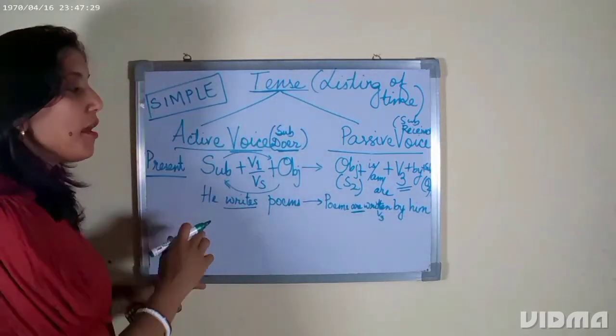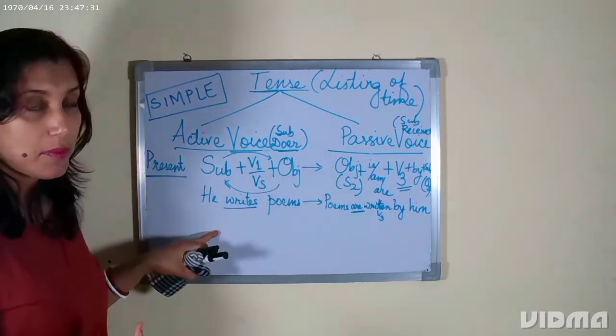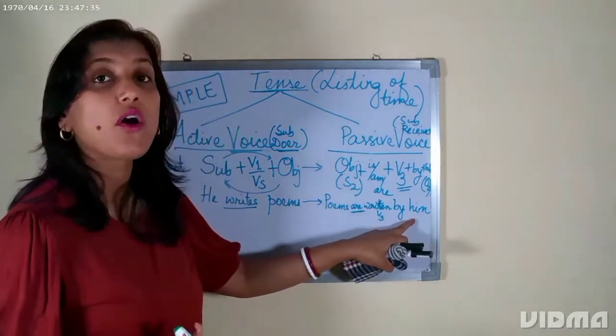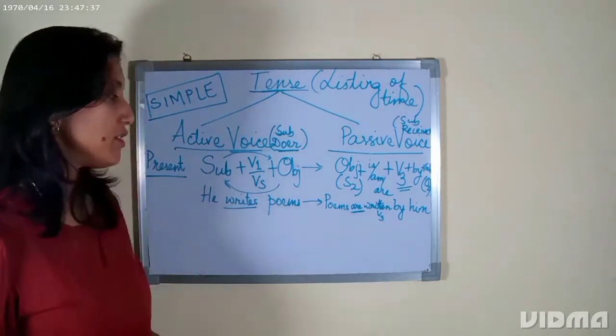Why not he? Because he is personal pronoun in subjective case and him is personal pronoun in objective case, okay.